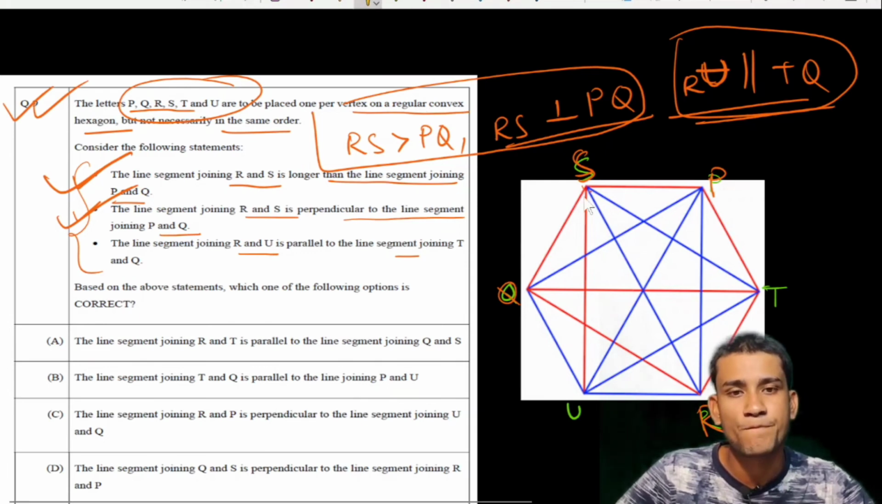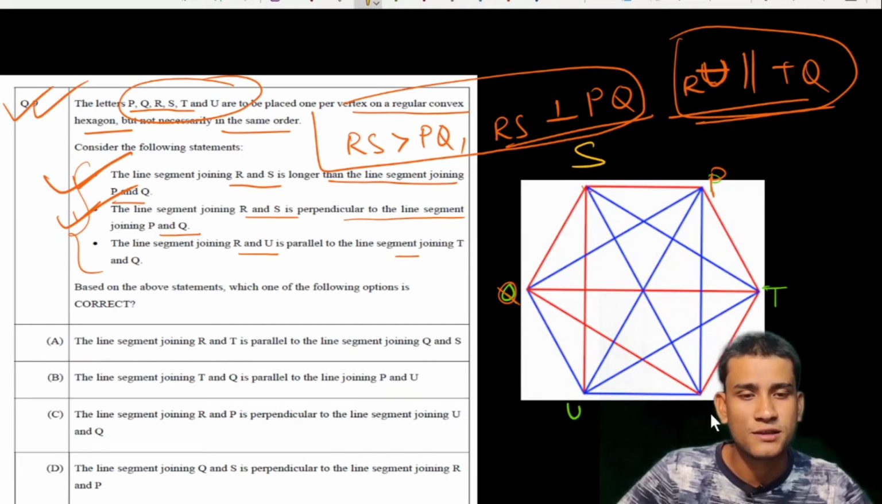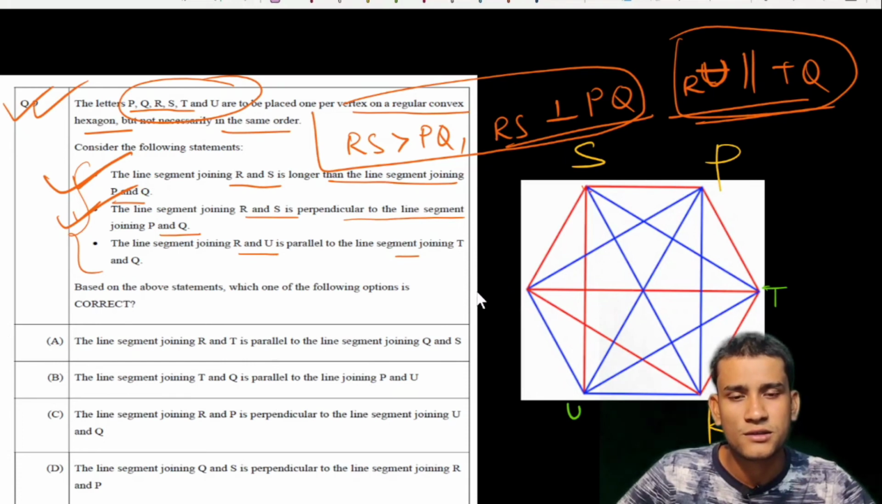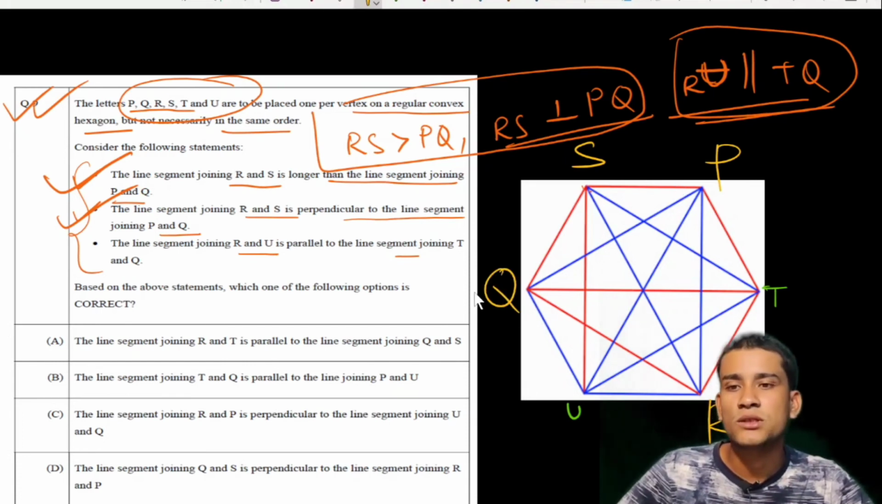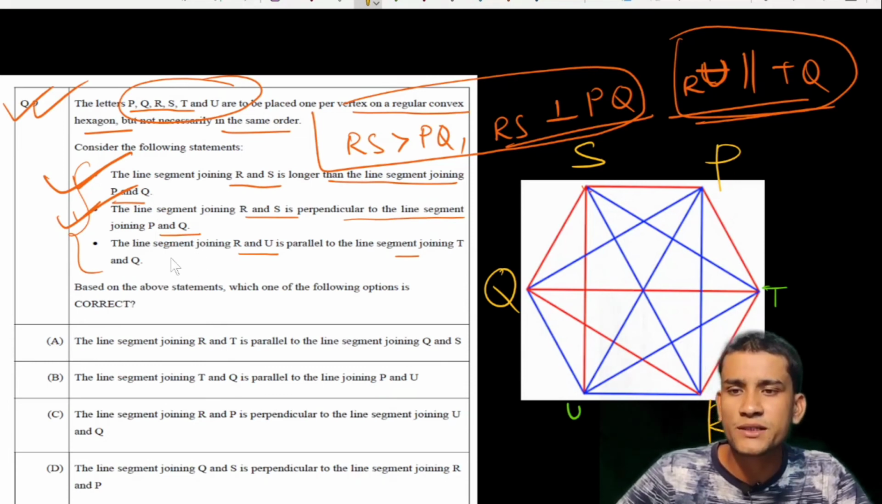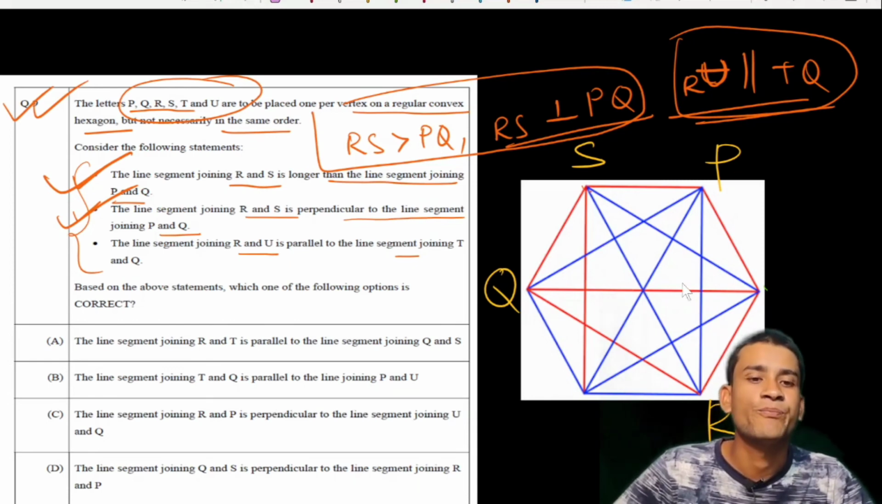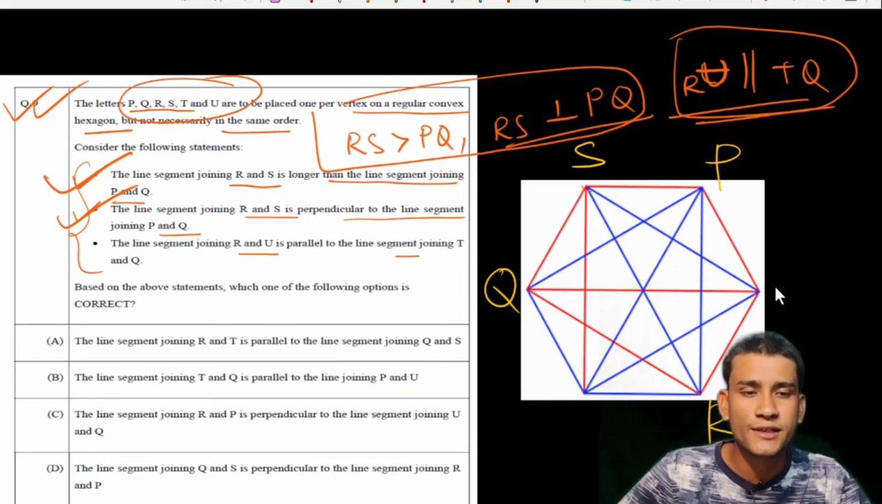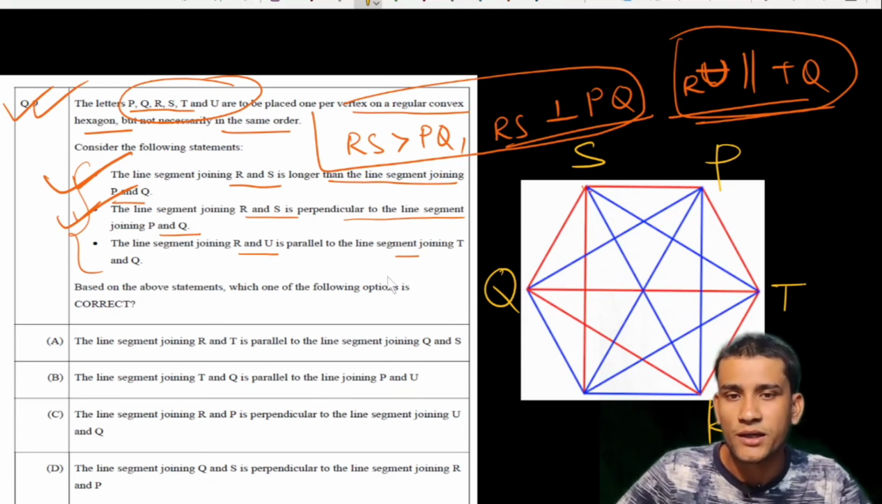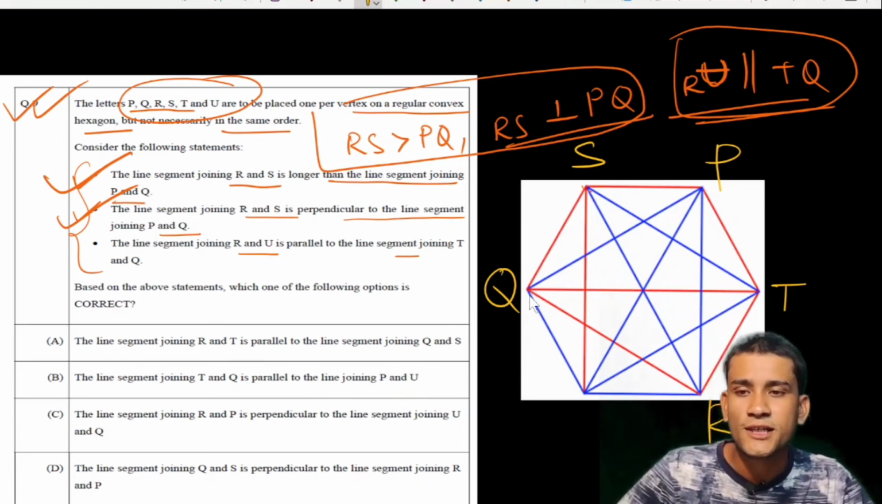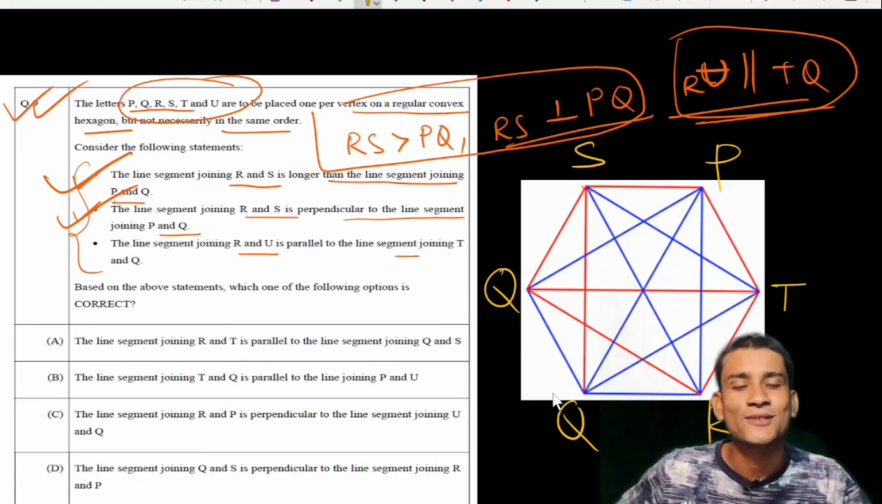Just a minute. This is S, this is R, this is P, and this is Q. Okay. Now the third statement says that the line segment joining R and U is parallel to the line segment T and Q. Okay. So suppose these are two names. Now if we put here T, then what happened? T and Q is parallel to R and Q. Okay. So this is the only possibility.